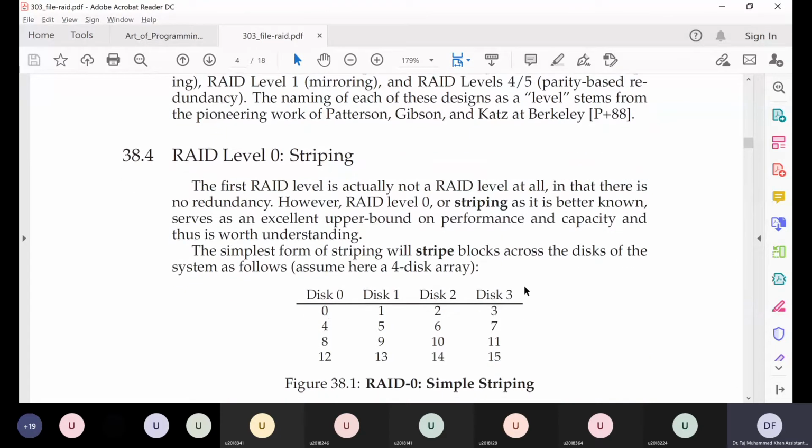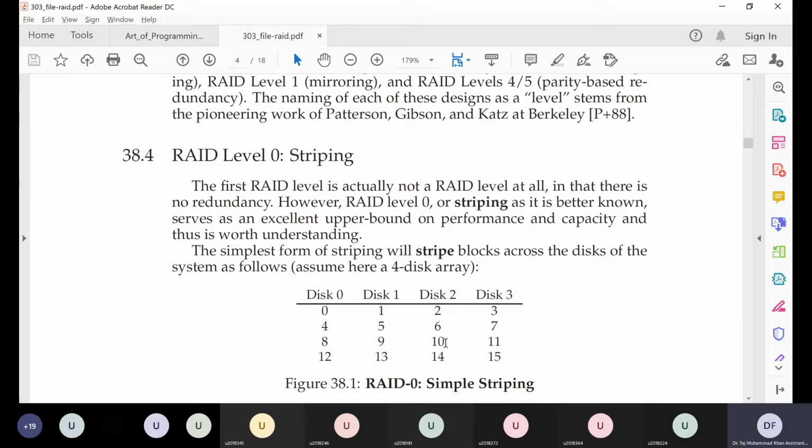Here we have implemented a very simple RAID in which instead of using one hard disk, our RAID system will be using 4 hard disks, and we'll spread our data in stripes across these hard disks. If we compare this to a single hard disk system on the axes of performance, capacity, and reliability, then as we just discussed, this system is better in terms of capacity because with more hard disks we can store more data.